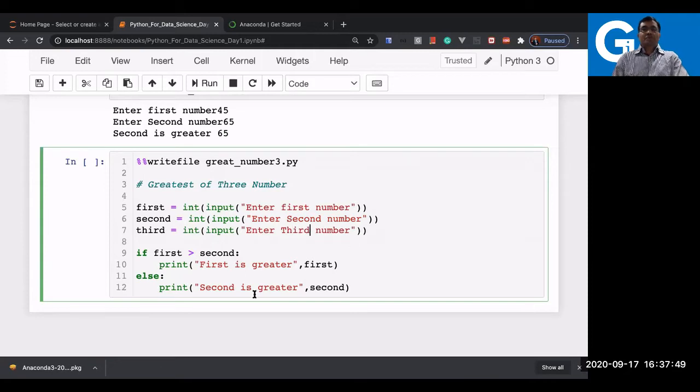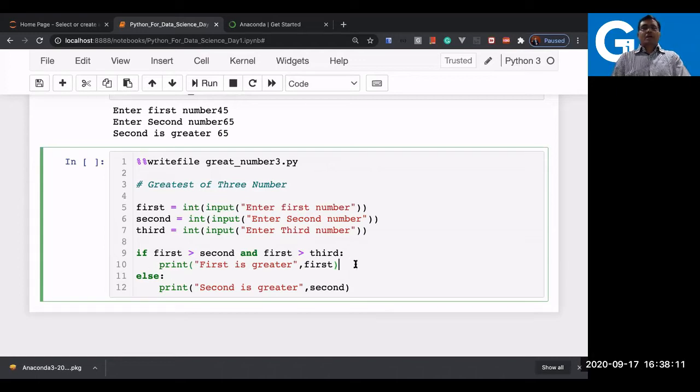Third number. Then you write here. So what should be the logic now? Here we have to see which is the greatest of three numbers: first, second, and third. So if first is greater than second and first is greater than third, then the first is greater, right?